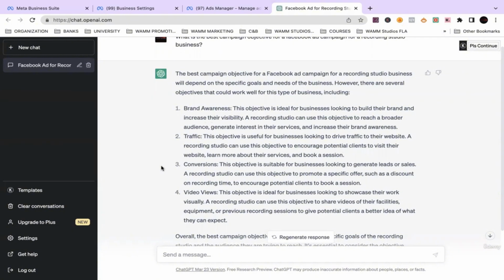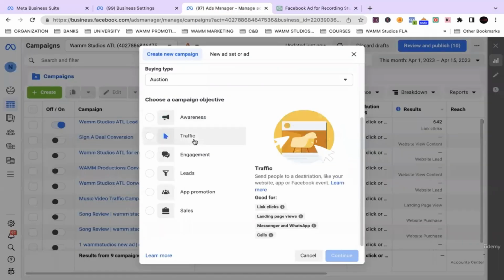But what if we just built the studio? What if we're still in the process of building and we just want to get the name out there? Well, brand awareness: we want people to see us, get to know us and learn about us. Brand awareness can also be video views, showcasing our work visually. Traffic: if we just want to drive traffic to the website, get people to check out our website to learn more about us. So there are a lot of different ways to go about it.